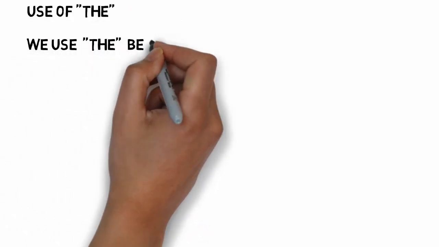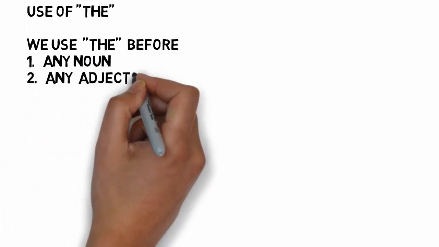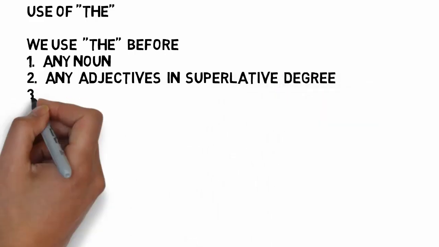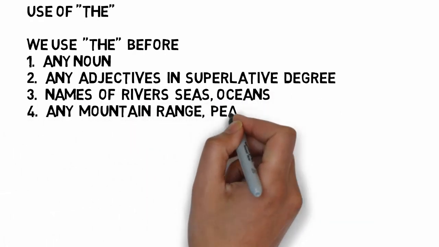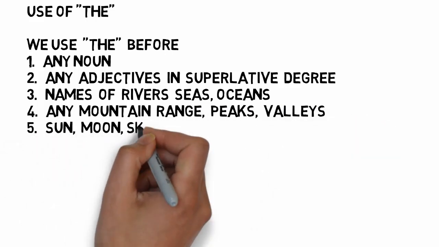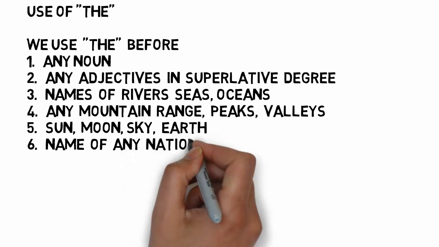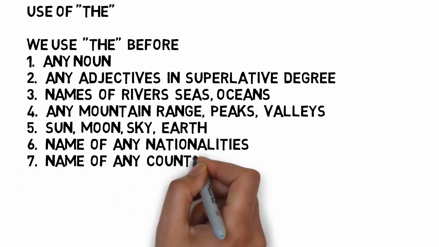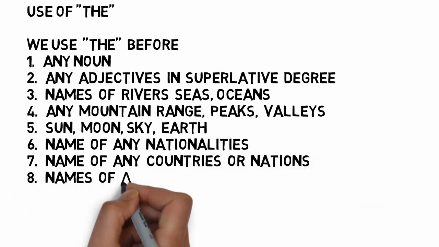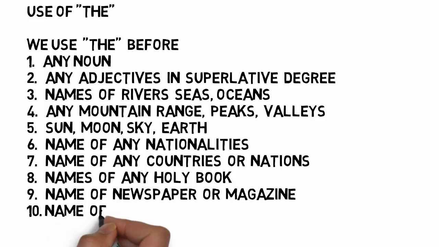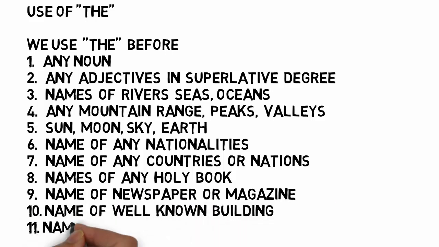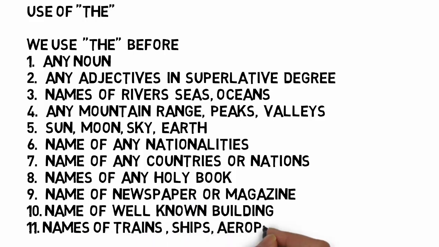Now let's discuss the use of the. We use the before any noun, any adjective in superlative degree, names of rivers, seas or oceans, the Pacific, the Ganga, any mountain range or peaks or valleys, the Himalayas, the Aravallis, the sun, the moon, the earth, names of any nationalities, names of any country, the United States of America, names of any holy book, the Bible, the Gita, names of any newspaper or magazine, the Times of India, the Hindu, names of well-known buildings, the Taj Mahal, names of any trains, the Rajdhani Express, ships, the Titanic. These are some examples where we use the.